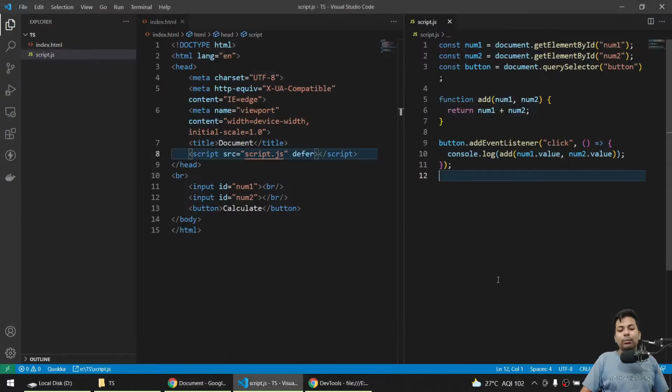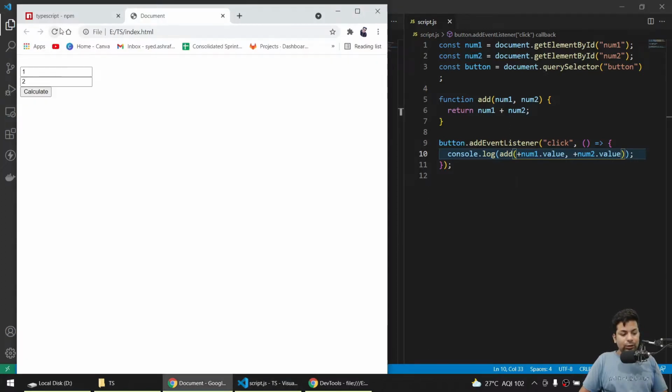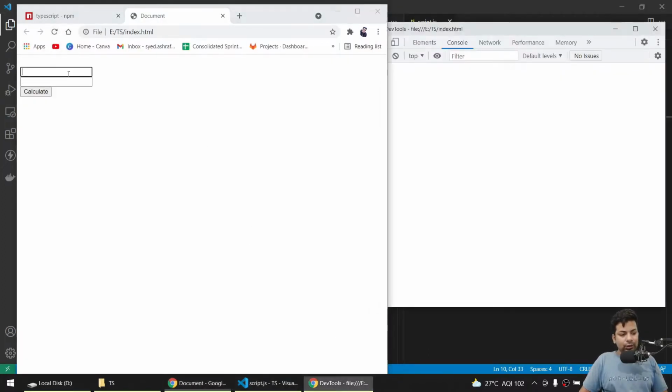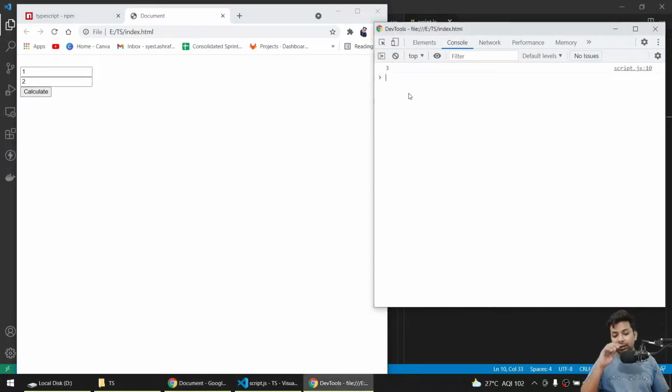So it's not the problem of your JavaScript, but the problem of your logic. So we'll just convert it to number, save it. Now we load this, we'll say 1, and here I'll say 2. So we are getting 3 because we converted it.